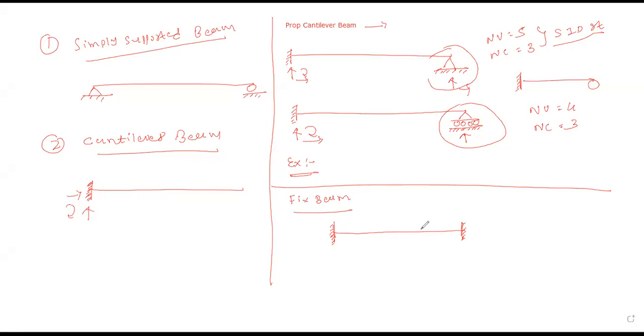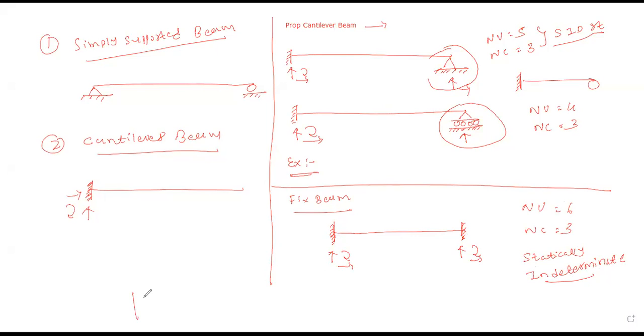So now let me know, what is the number of unknowns for a fixed beam? 3. Again 3. So number of unknowns equals 6. Number of conditions equals 3. So again it is statically indeterminate. Is it okay?